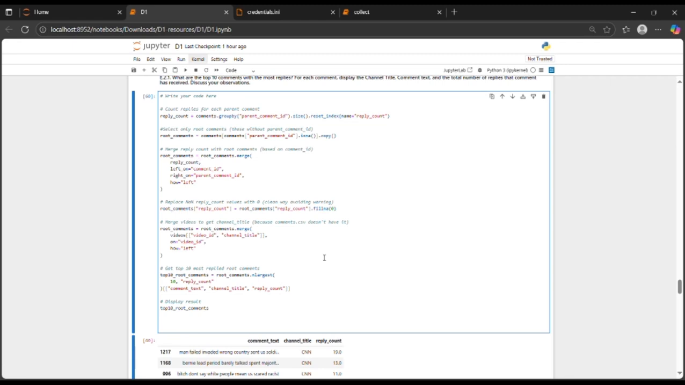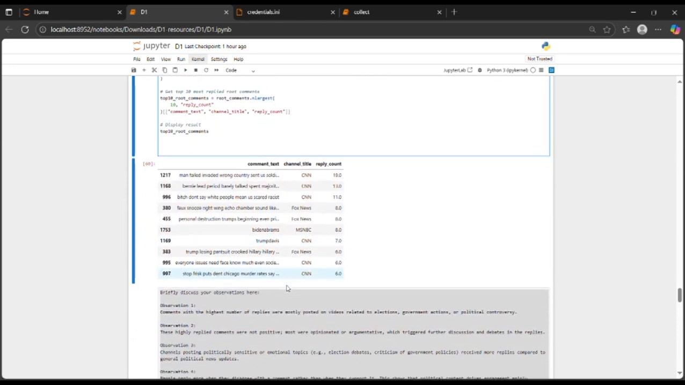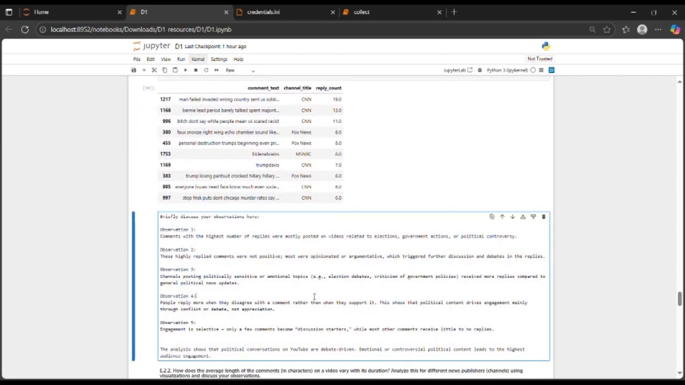To accomplish this part of my task, I used some specific steps. Firstly, I grouped comments using parent_comment_id. Then I counted the number of replies, merged with the video dataset to get the channel name, and displayed the top 10 most replied comments. From this data, I observed that highly replied comments appeared mostly under political controversy videos. People reply more when they disagree, not when they support. Controversial political topics drove higher engagement.